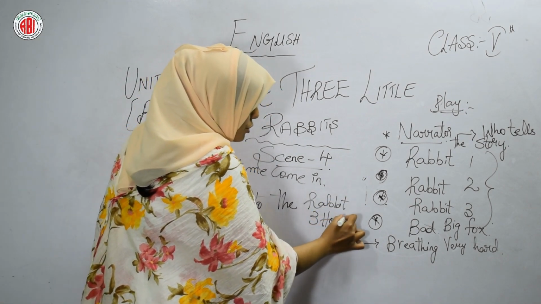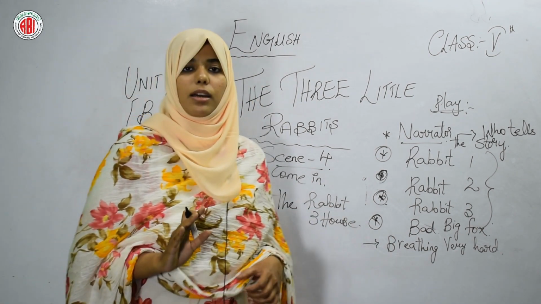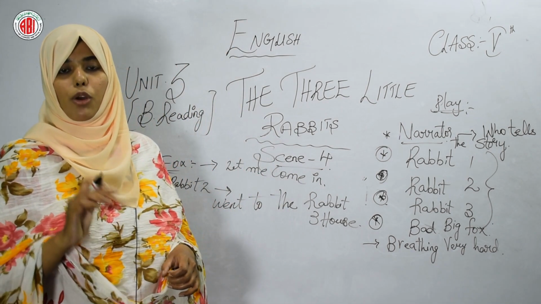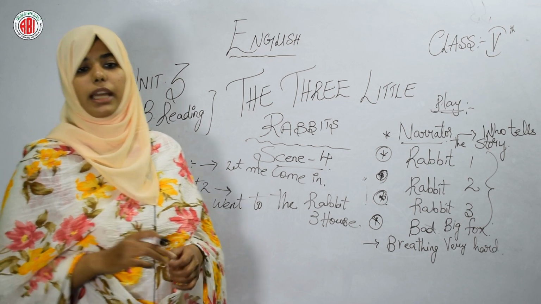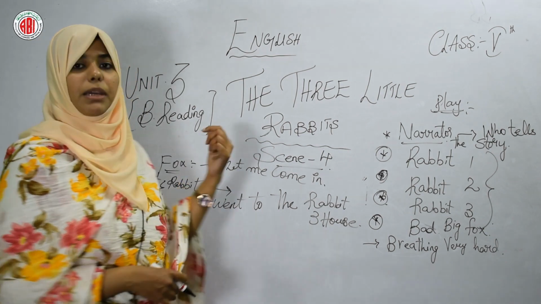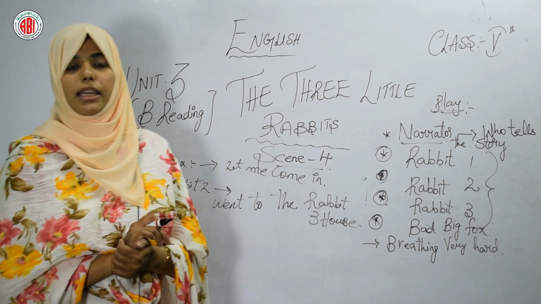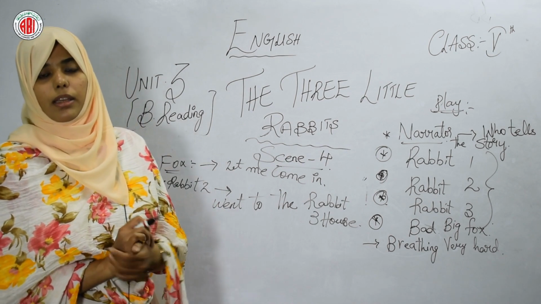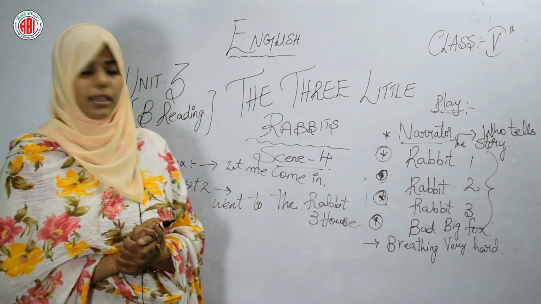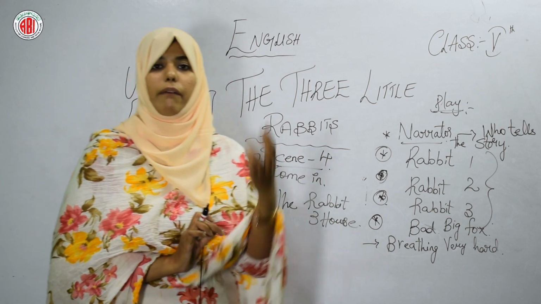अब यहाँ पे क्या हो गया स्टूडेंट्स? rabbit 1 का हाउस भी गिर गया. He blew it so hard, that he said I will break your house. blow करते ही मैं तुम्हारा हाउस गिरा दूंगा अगर तुम मुझे एंटर होने नहीं दोगे. So he did the same with rabbit 1 and with rabbit 2's house also, and he blew the house by breathing very hard. What happened next? Then both rabbits 1 and 2 have gone to rabbit 3.